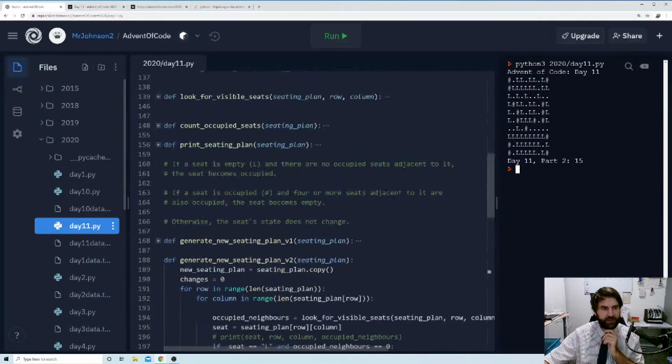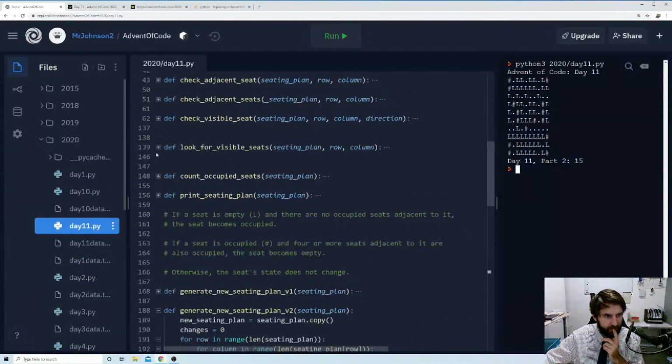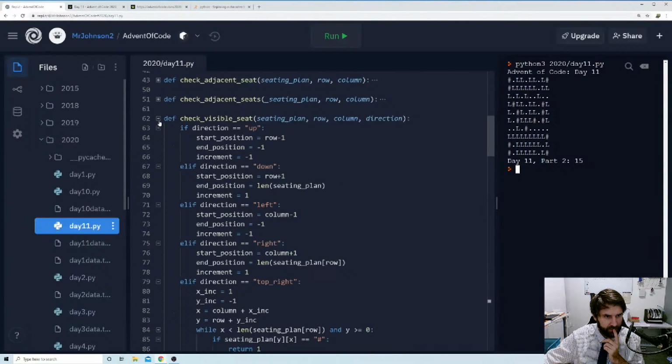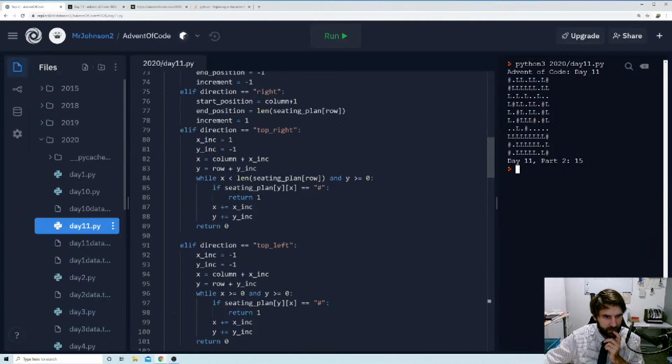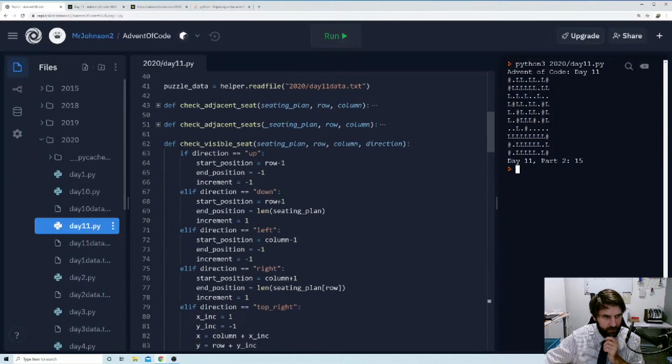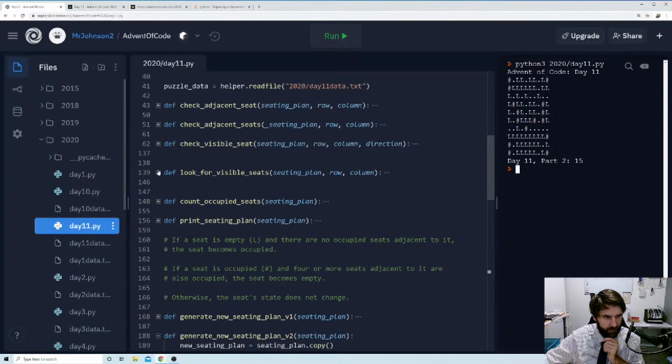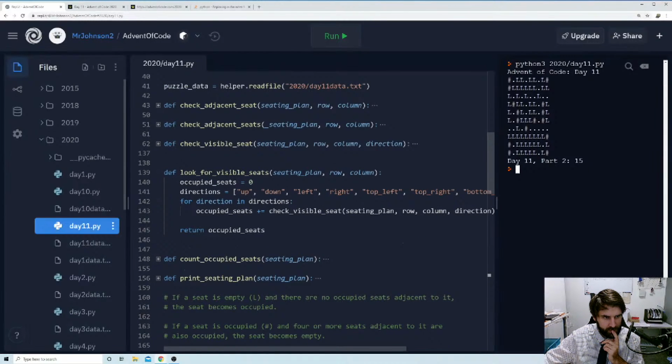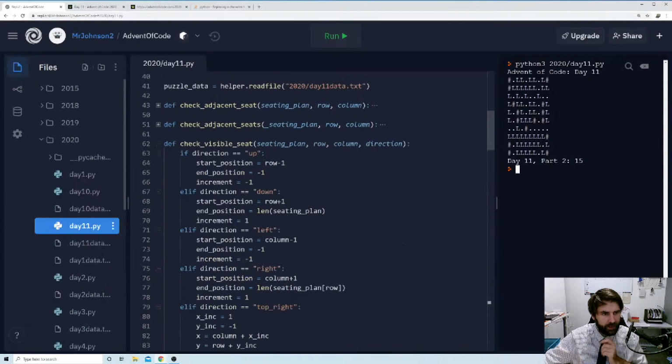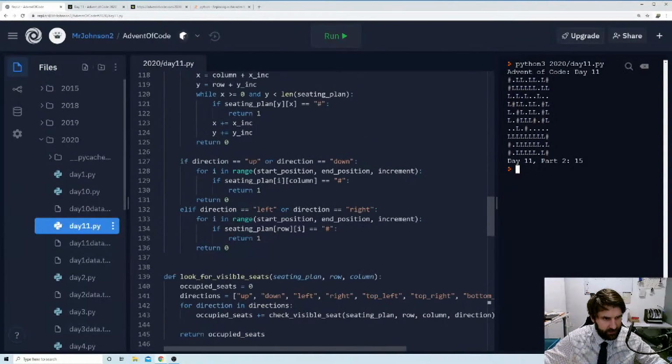And I think it's when we're looking for visible seats. Check visible seat. Look for visible seats. No, so when we're checking our visible seat down here, we're checking all of them and we're only returning 1 if we find an occupied one. Otherwise, we wait until the end and then we're returning 0.